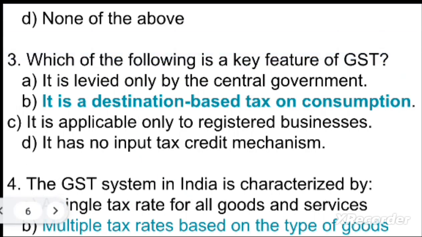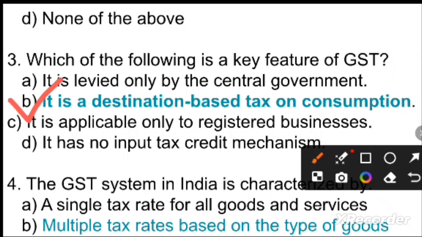Next question is, which of the following is a key feature of GST? Option A, it is levied only by the central government. Option B, it is a destination based tax on consumption. Option C, it is applicable only to registered business. Option D, it has no input tax credit mechanism. So your right option is option B. Option B is the right answer.